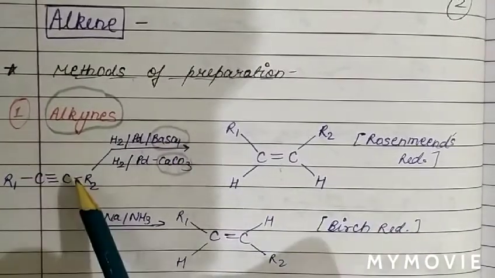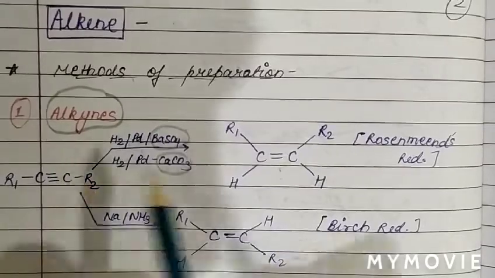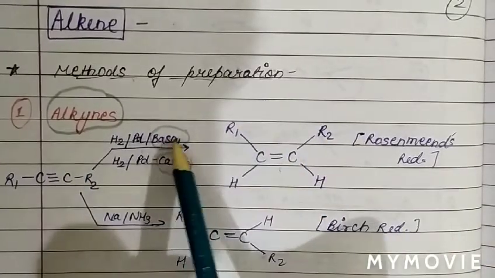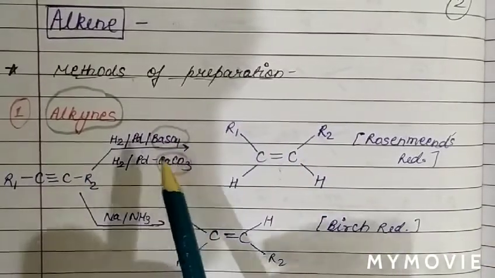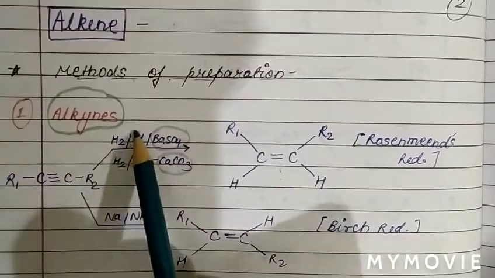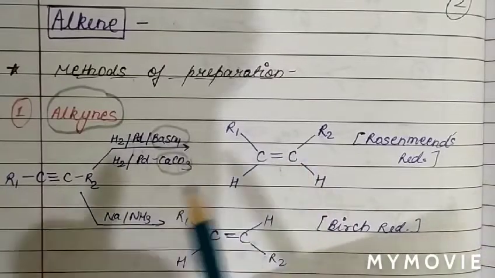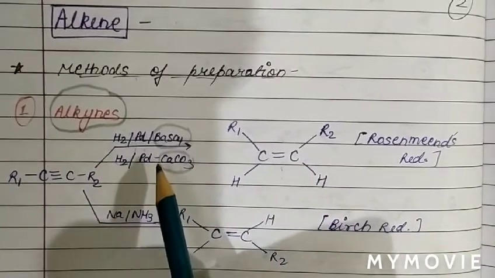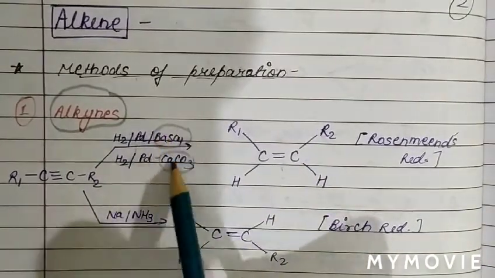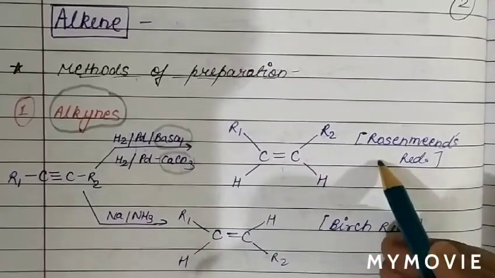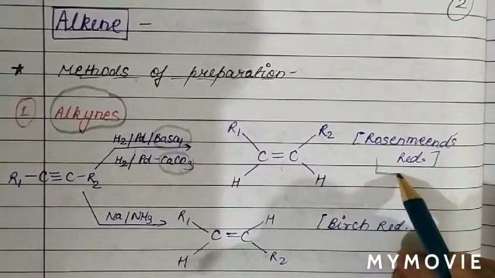So basically, to terminate the reaction from alkyne to alkene only, we use this poison, barium sulfate and calcium carbonate. This is a hydrogenation reaction, addition of hydrogen. The triple bond will convert into a double bond. And also remember, the catalyst we are using, barium sulfate and calcium carbonate, the reaction is known as Rosenmund reduction reaction.